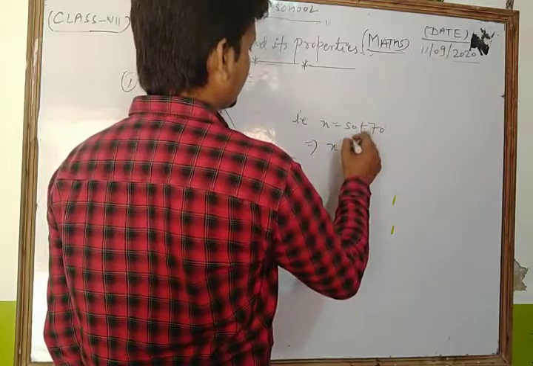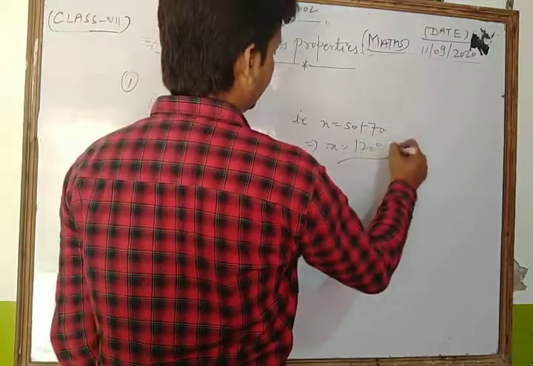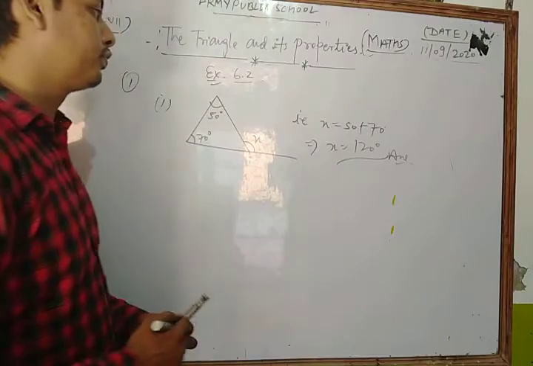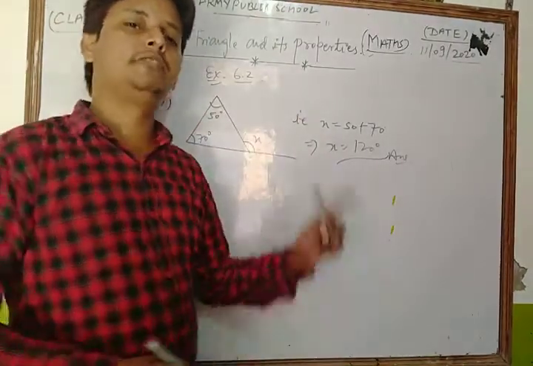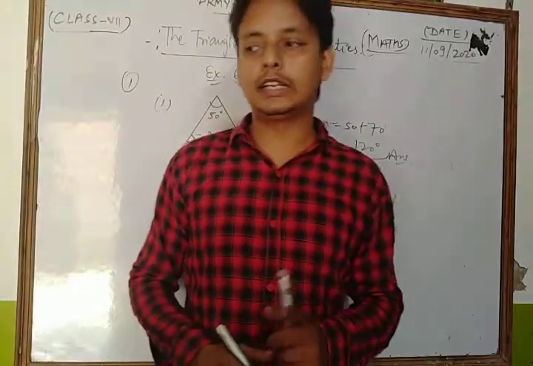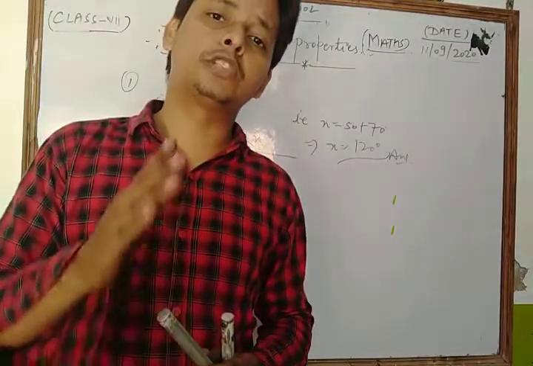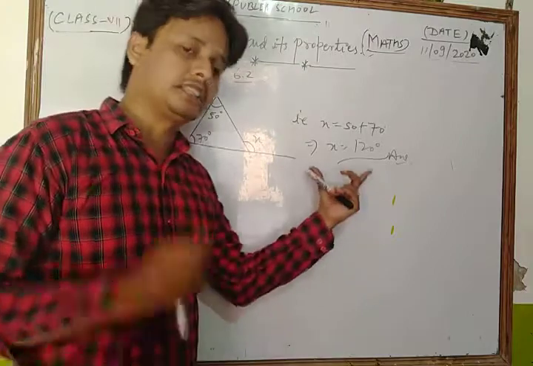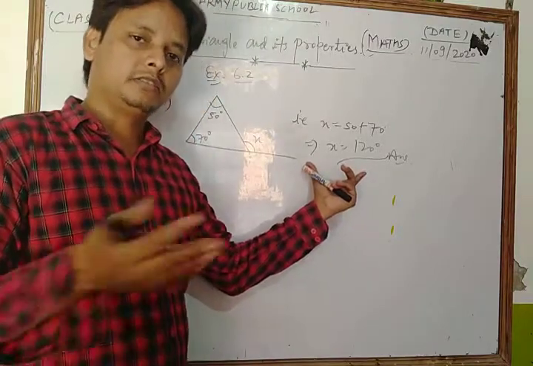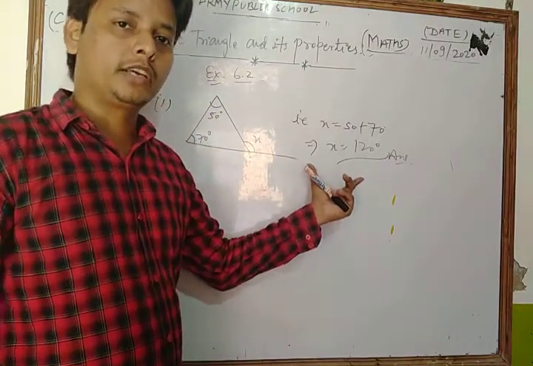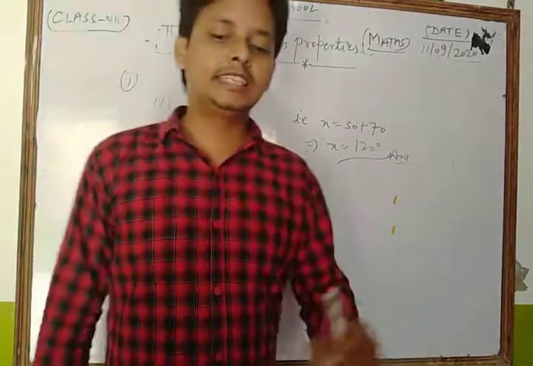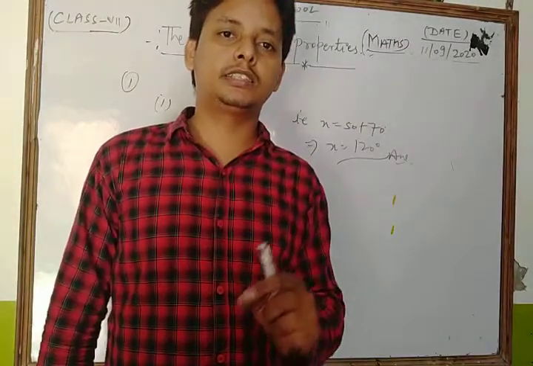So in this way x is equal to 120 degree. This is our answer. First of all, you write the property: we know that the exterior angle of a triangle is equal to the sum of its two interior opposite angles. So here we apply the same property which we discussed in the previous topic. Okay, so you can solve each and every question of your NCERT exercise based on this topic.